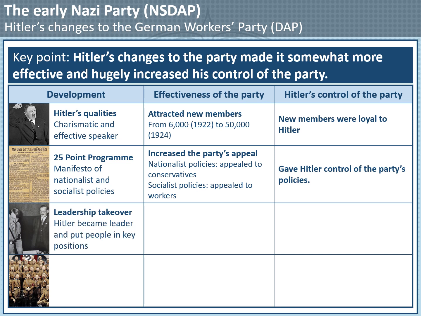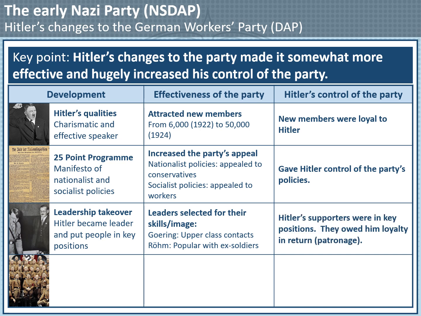Thirdly, Hitler took over the leadership of the party. He challenged Drexler in a leadership contest and won, and then he put people into key positions within the party. Now this was important because Hitler chose people specially for their skills and image. For example, Goering was chosen because he had many contacts among the upper class, while Röhm was chosen because he was popular with ex-soldiers. It also helped Hitler take control of the party, as he placed his supporters into key positions. In return, they owed him their loyalty, and we call that patronage.